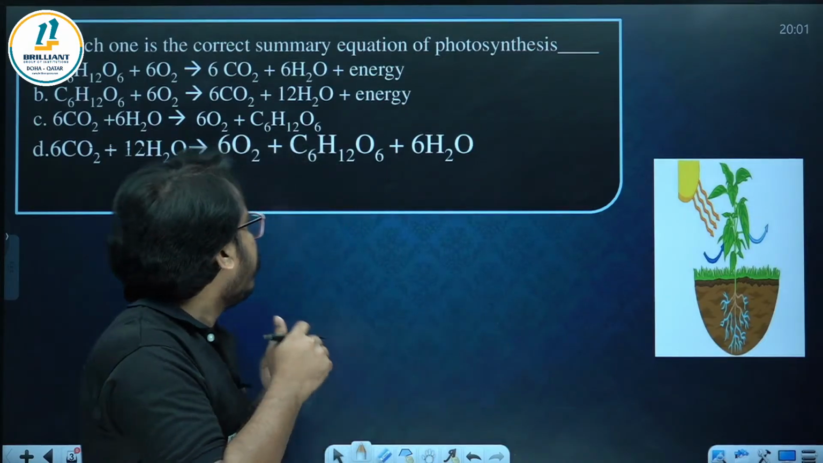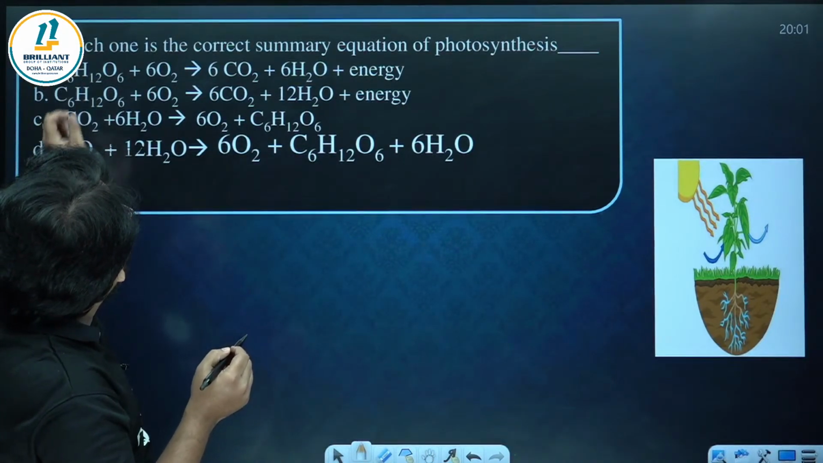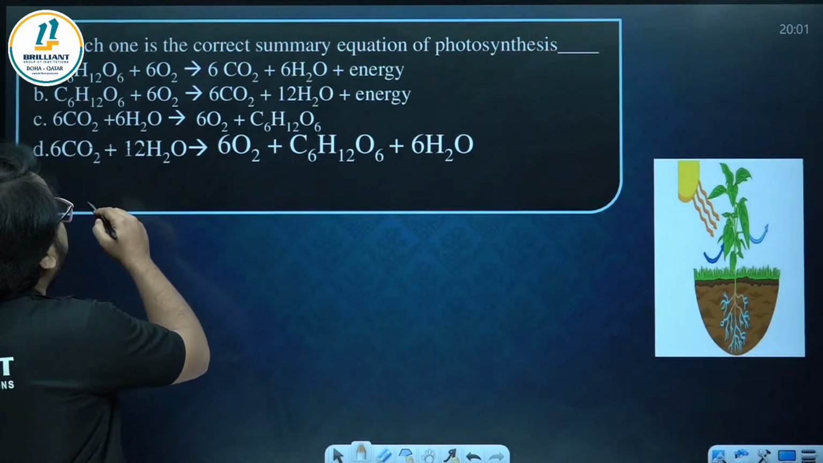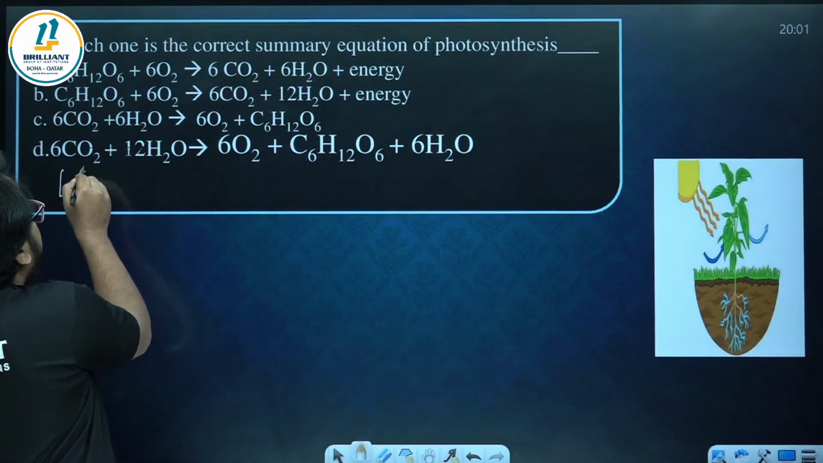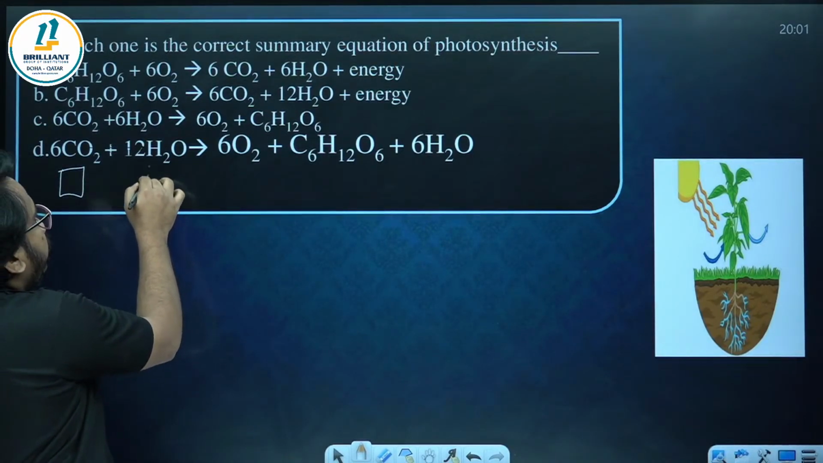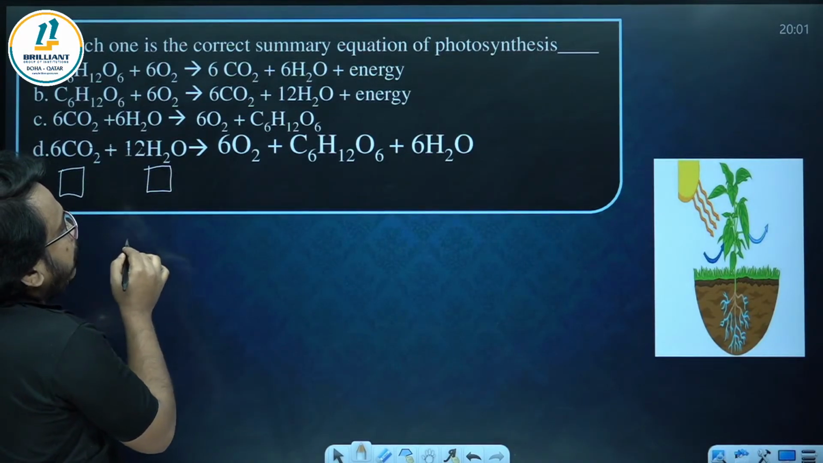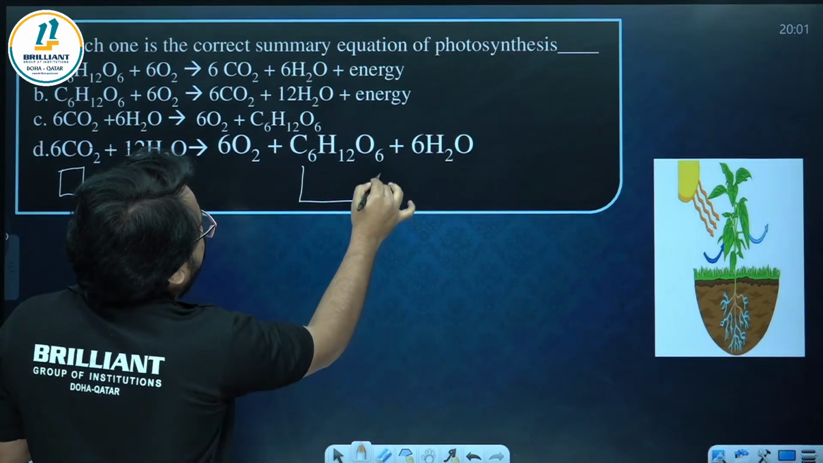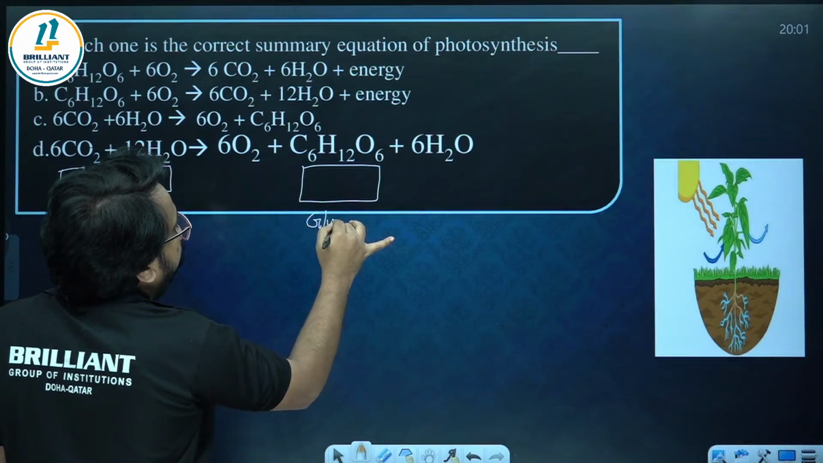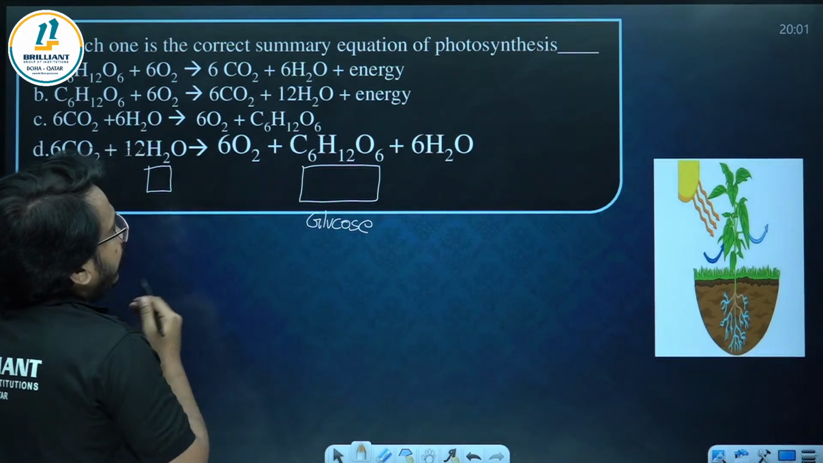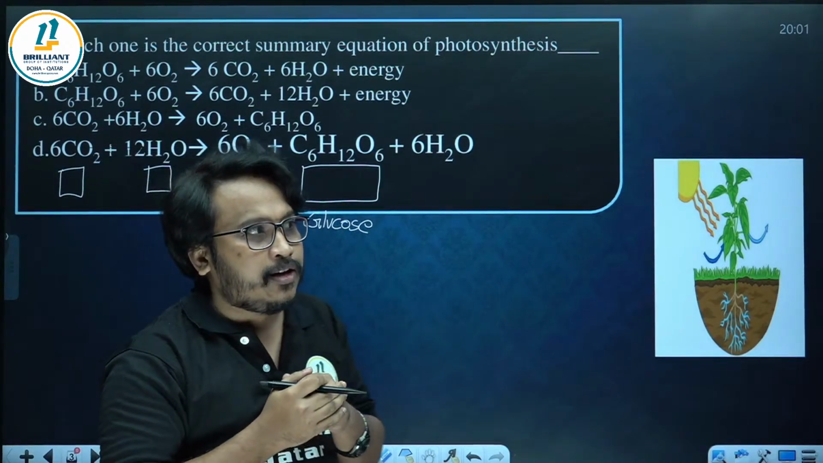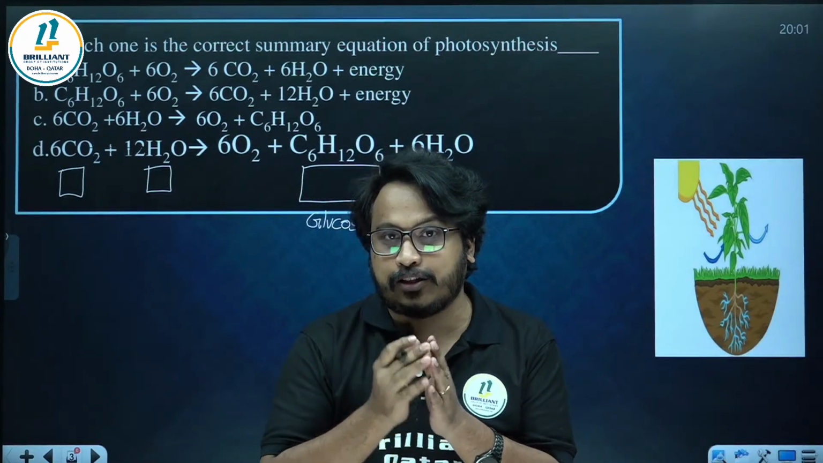You may be knowing this. So here you can see 6 CO2 plus 12 H2O. This is the smaller particle, 6 CO2 plus 12 H2O, that will be giving C6H12O6, that is glucose. It's the complex particle that has been produced, releasing oxygen and water. So this is the right equation for photosynthesis.